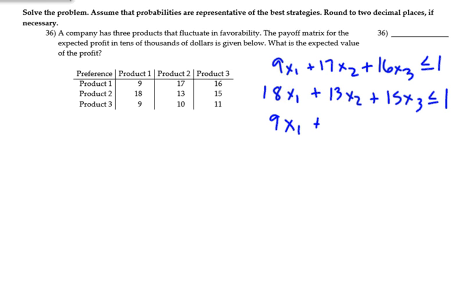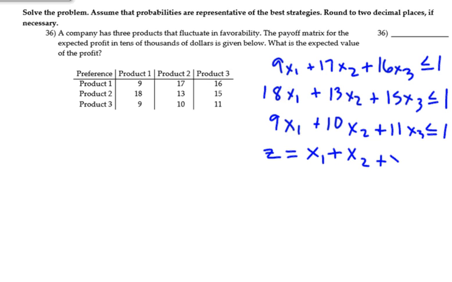9x sub 1 plus 10x sub 2 plus 11x sub 3 is less than or equal to 1. And then my optimum equation is going to be the maximization equation, that z is equal to x sub 1 plus x sub 2 plus x sub 3.